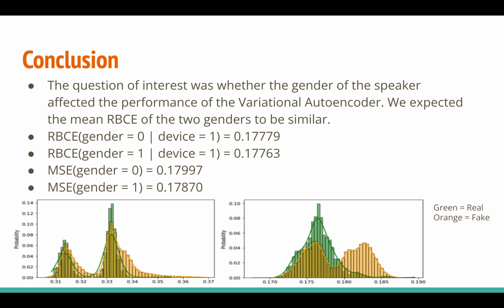However, the conditional RBCEs above and the means of the 2 modes in the histogram show that the bimodality after training is not due to gender, and we concluded that the bimodality occurred as a result of the fake audio coming from multiple different sources and thus different distributions.